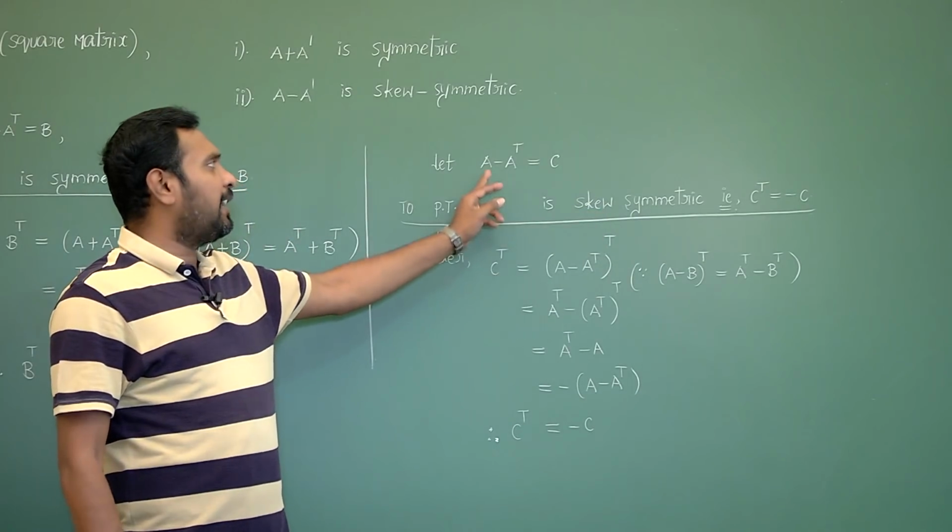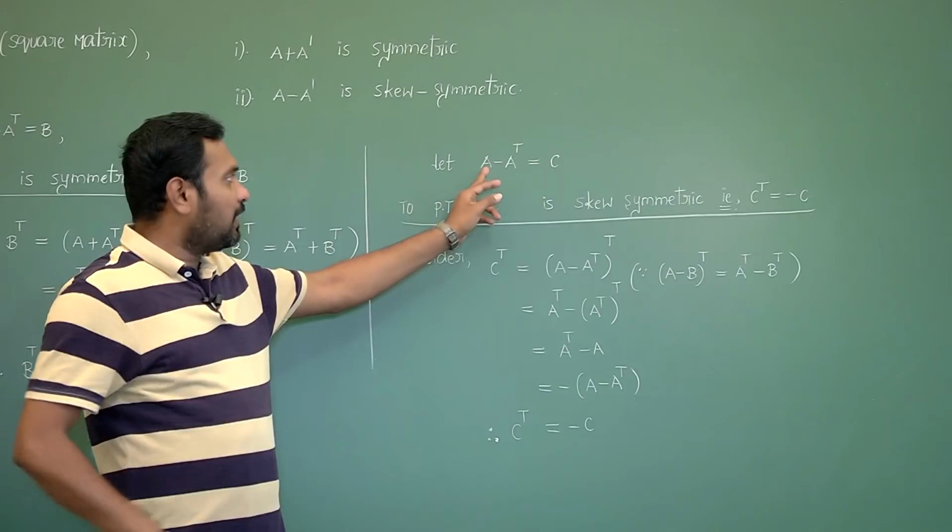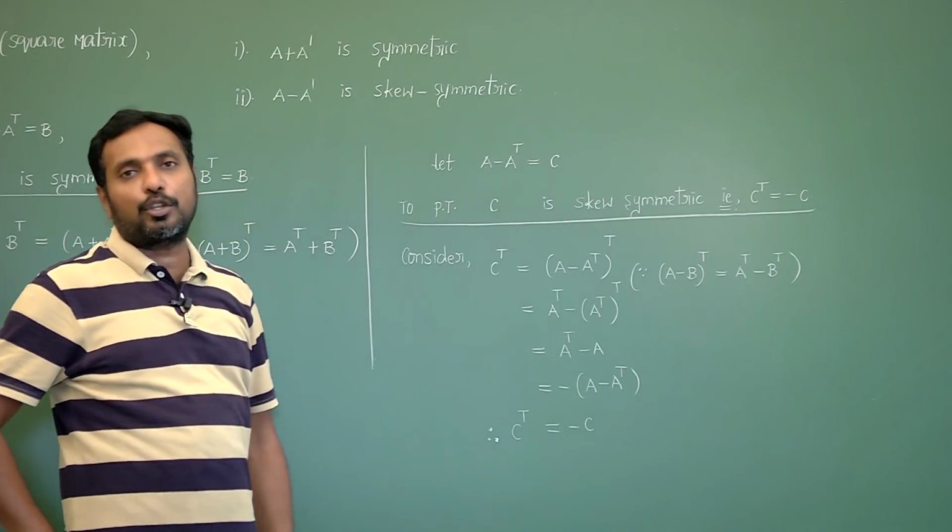What is C we have taken? A minus A transpose is skew symmetric.